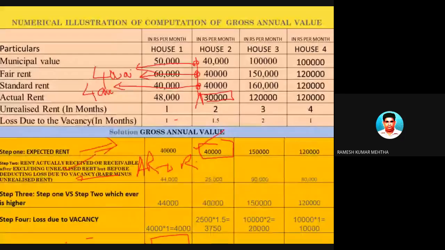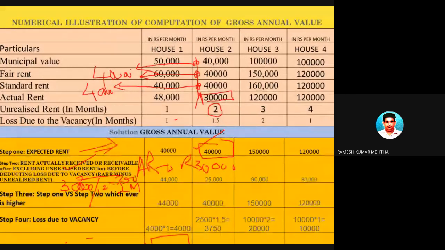अभी इधर देखो कितने महीने का भाड़ा नहीं मिला, 2 महीने का भाड़ा नहीं मिला, अनरियलाइज्ड है. Okay, now you have to find out the loss due to unrealized rent. That is 2 months. So 30,000 divided by 12 is equal to 2,500 per month.